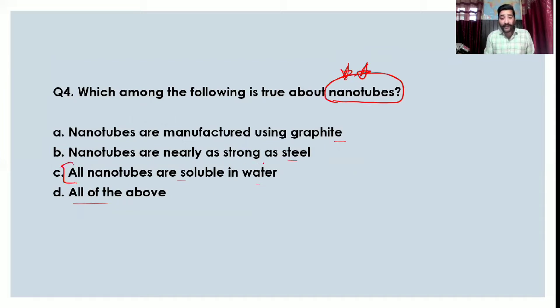Around this, a previous year question was there. Around this also it was there. So we should know nanotubes very well. All those things, what is a nanotube, what is the size, right?